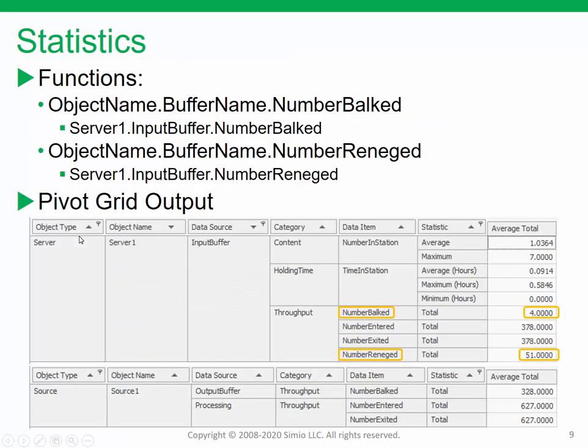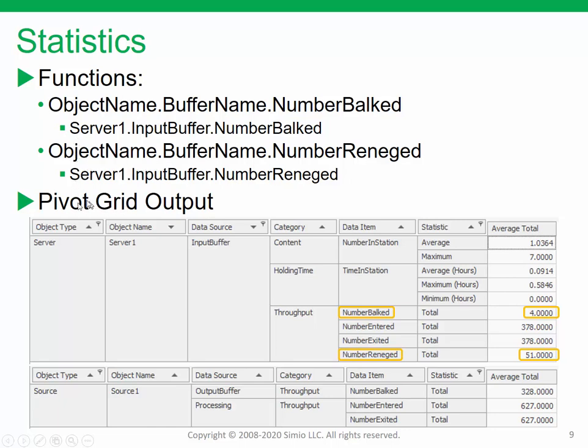And finally, there are some statistics available, and I'm not going to show this in Simio in this video, but we'll see it in the workshop, which is in the next video. And so there are 2 functions: the object name, buffer name, number balked and number reneged. So for example, if we have an object named server1 and we're interested in the number that balked at the input buffer, we have the function that provides that data, and same for number reneged.